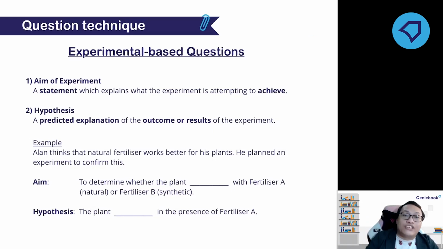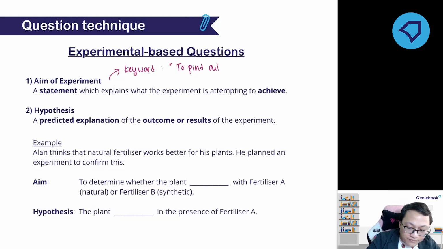So let's say you see a question related to the experiment. So how to identify the aim of the experiment? What is the keyword that you need to look out for? What is the keyword that helps us identify that it is the aim of the experiment? So the keyword to identify is "to find out". Yeah, so this is the keyword for aim of the experiment.